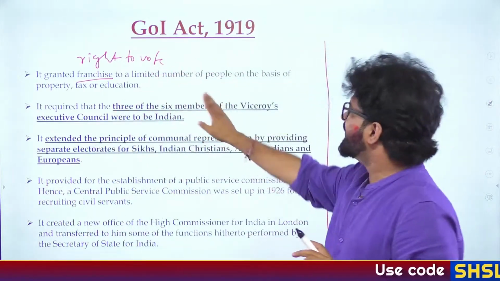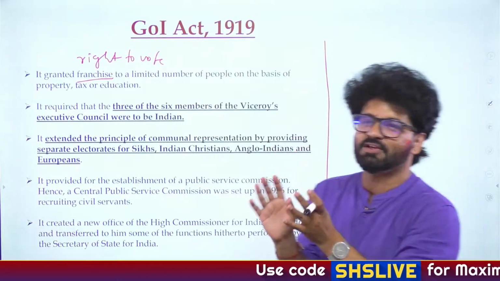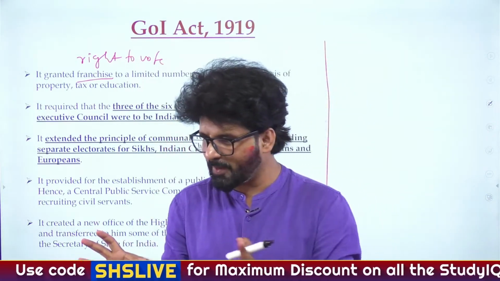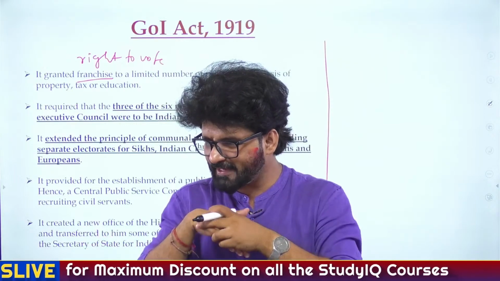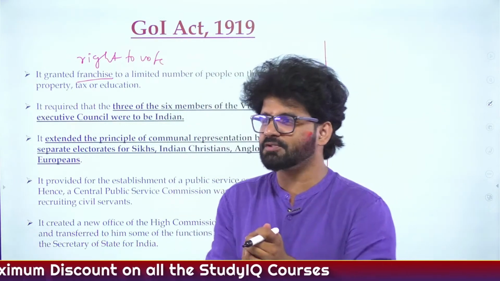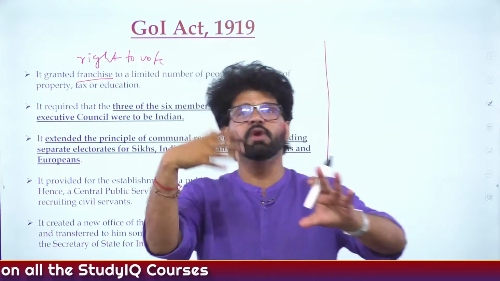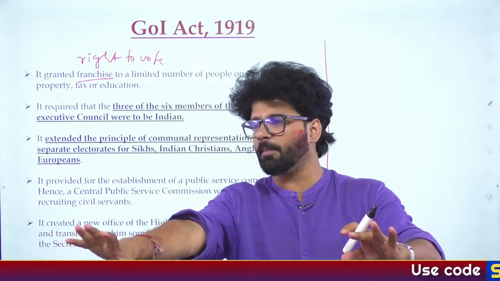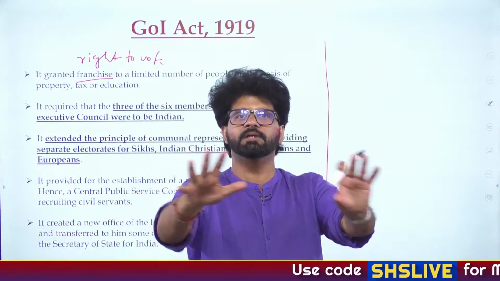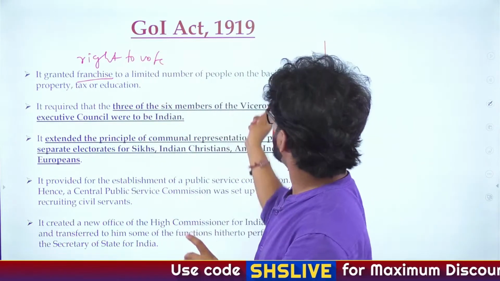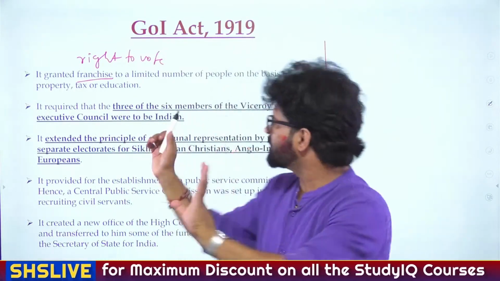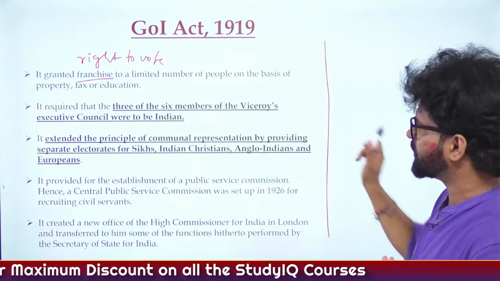So let's focus here. Again, there are restrictions. Like we have talked about earlier also in ancient and medieval India, we have talked about voting rights, and we have talked about the Uttaramerur inscriptions. There also there were restrictions on who can vote, and property rights and all those things were there. If you have a certain amount of property, if you have knowledge of the Vedas, in those scenarios you can vote. So here also there are conditions, property, tax, education, and voting rights are given to around 5 to 6% of the people. We'll see that.